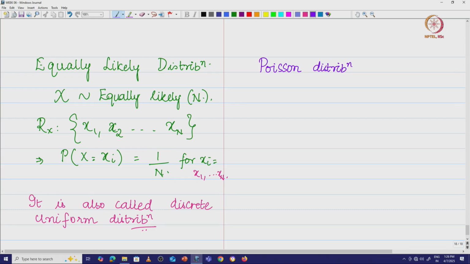We say the random variable x is Poisson distributed with parameter lambda. We will see what this is. A Poisson random variable basically models the number of arrivals.